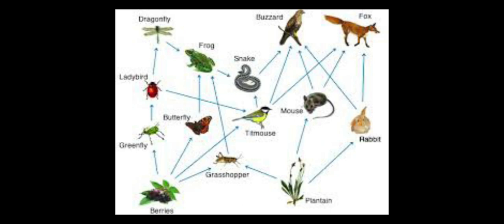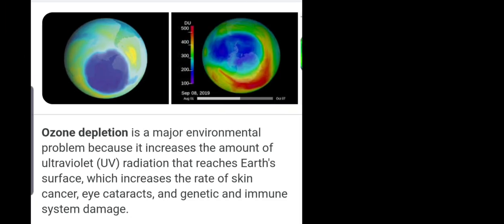The other one is non-biodegradable substances like glass, the metals, the plastic, which will be retained in the environment for a longer time. Of course, metals can undergo a little bit of biodegradation, but glass and plastic never undergo degradation. So such non-biodegradable components will become pollutants for the environment.